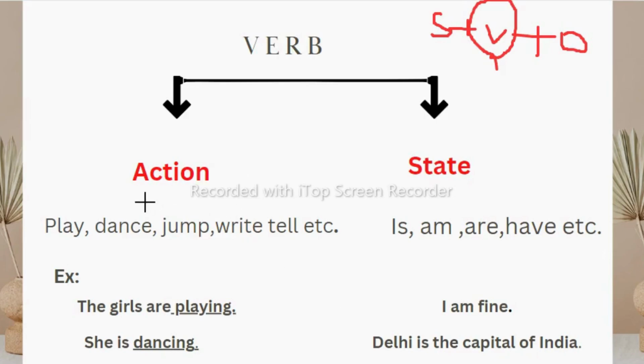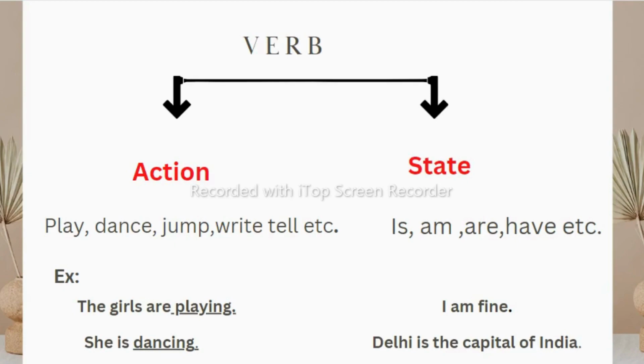So verbs can be classified into two, that is action and state. Sometimes it shows action and sometimes not. Even though it's not showing action, it is still a verb, that is called state. Let's see some examples. The girls are playing. She is dancing. Here you can see action. Some action is being performed here. But here, I am fine. Delhi is the capital. Any action? No action. But it is still a verb. This is called a state. So the general description of verb is not only to show action but state as well.